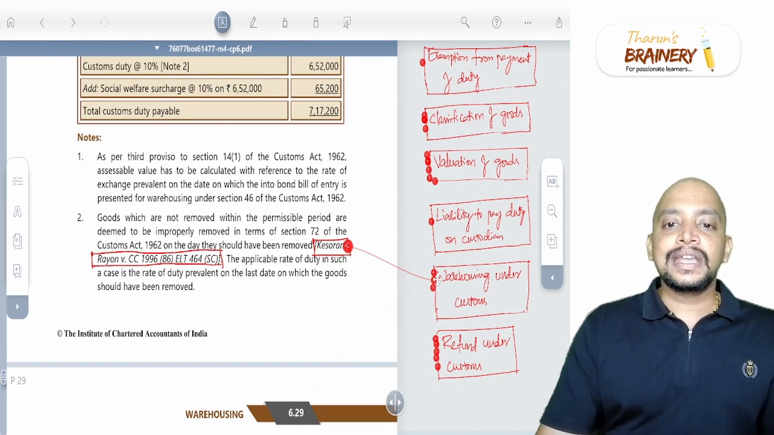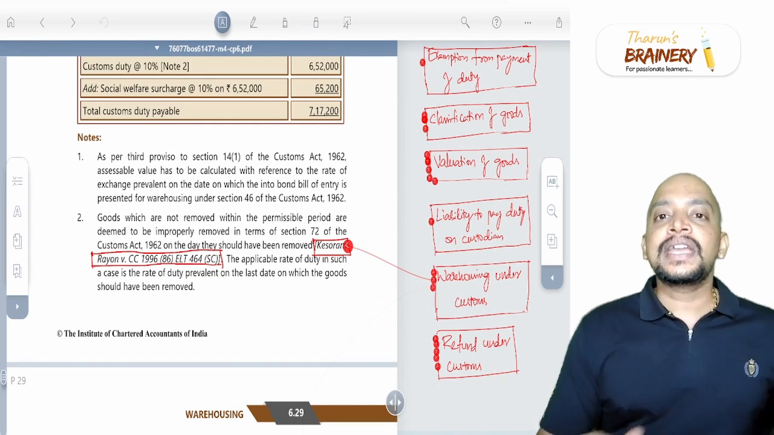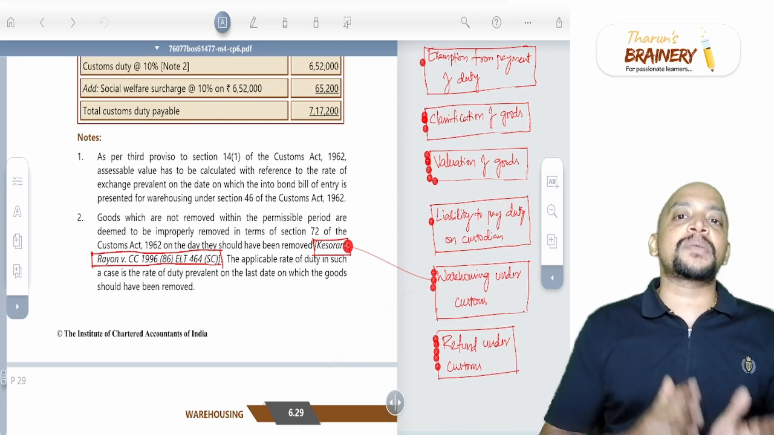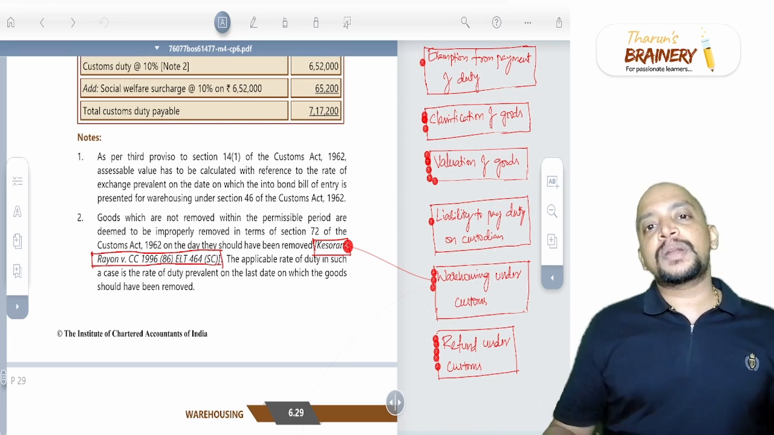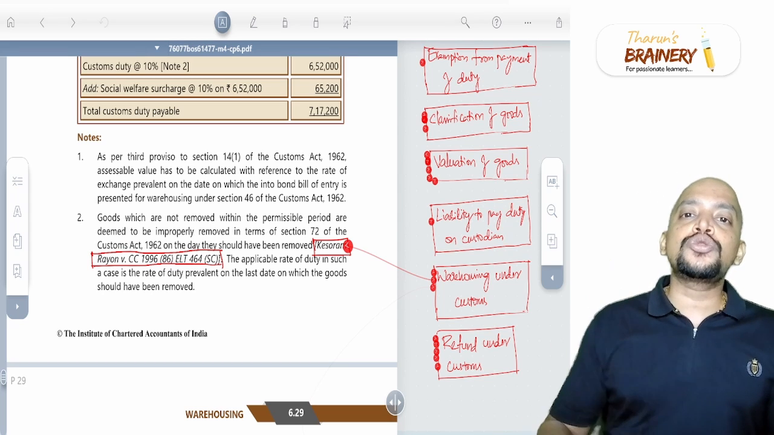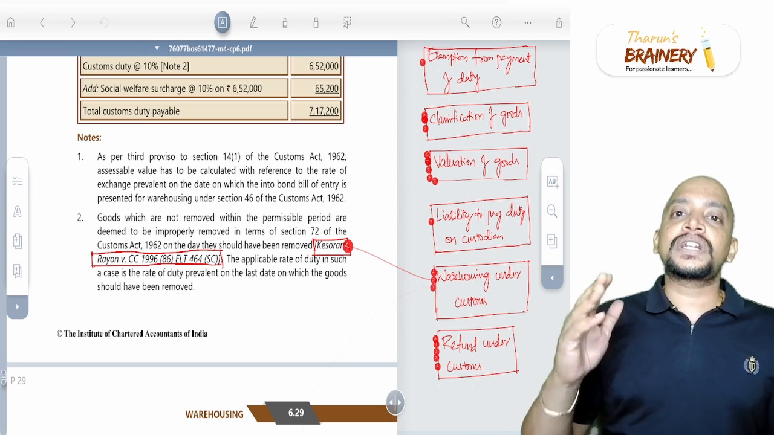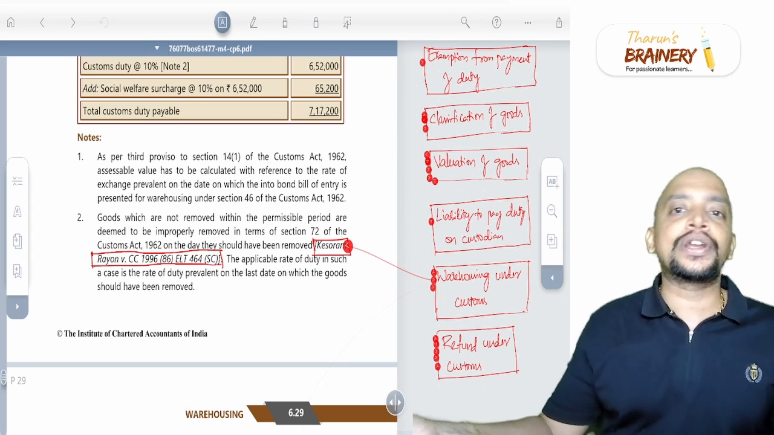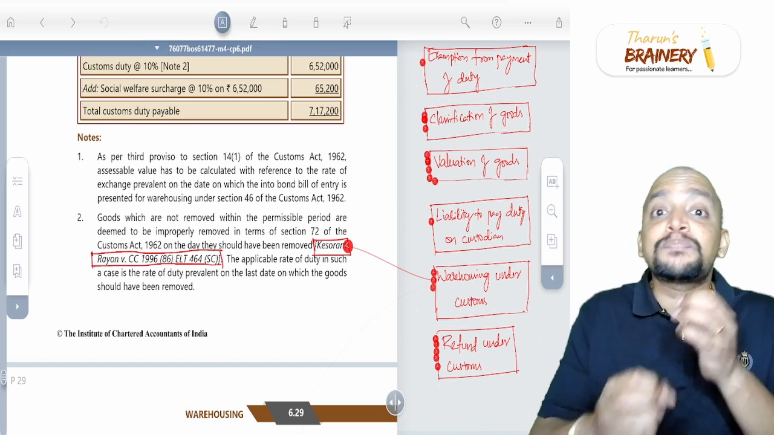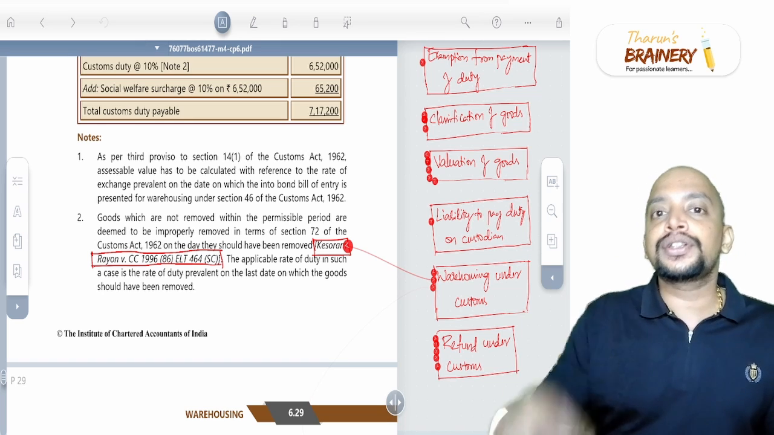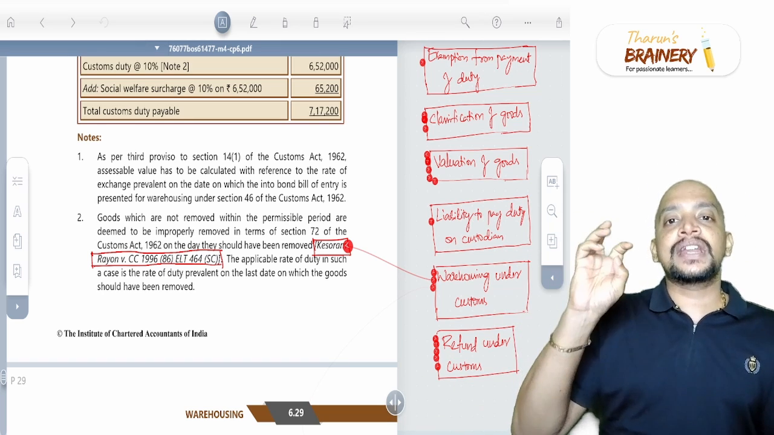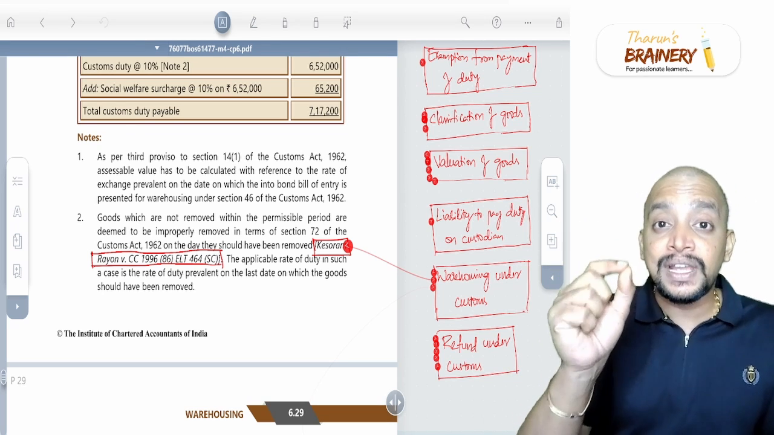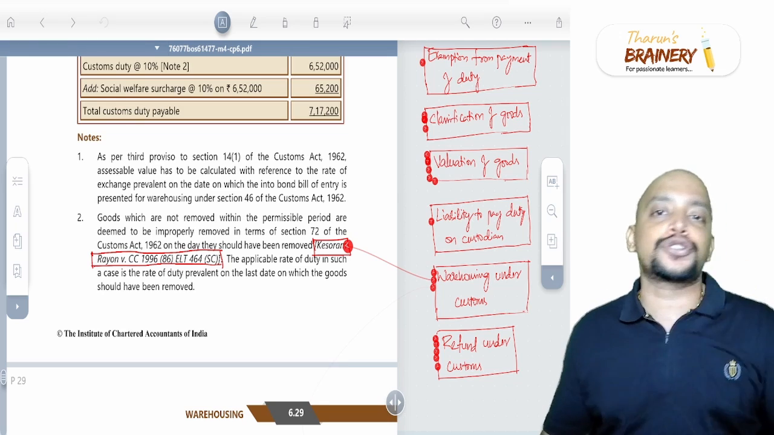Then the next case is related to Kesoram Rayon case. In Kesoram Rayon case, Supreme Court held that if the goods are not cleared within the permissible warehousing period, on expiry of that period the goods are deemed to be improperly cleared, and on that date, whatever is the rate of duty should be taken, even though the ex-bond bill of entry is filed at a later point of time. At the time of expiry of warehousing period, we need to treat that the goods are improperly cleared. The customs department can recover the duty from the importer, and the rate of duty prevailing at the time of expiry of warehousing period should be taken.